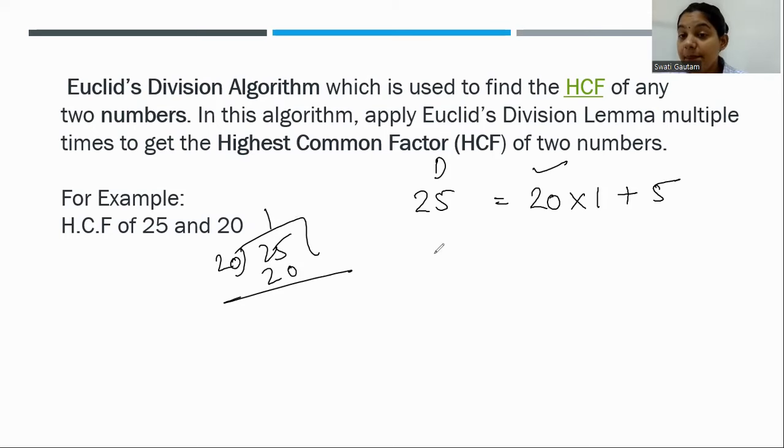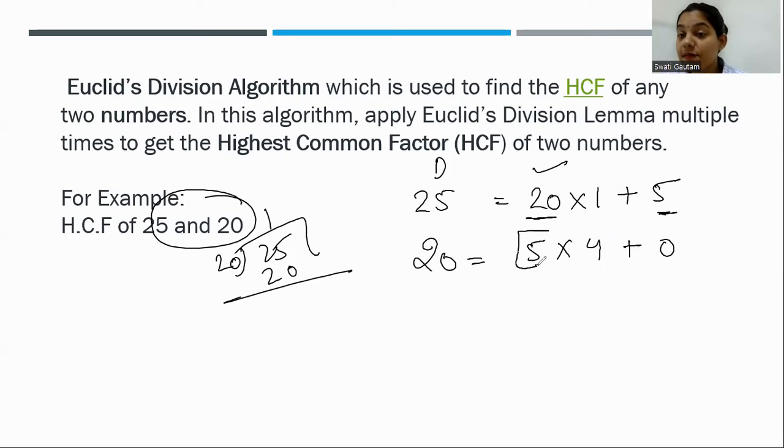Now in the next step, the divisor and the remainder become the new dividend and divisor. So 20 will become the dividend and 5 will become the divisor. 5 times 4 is 20 and the remainder is 0. It means the HCF is this 5, and the remainder is 0.